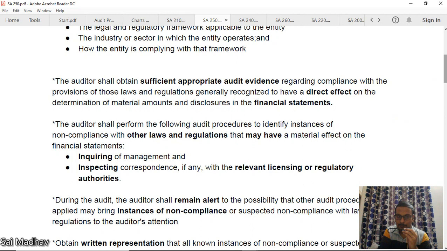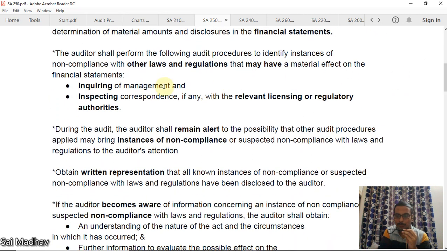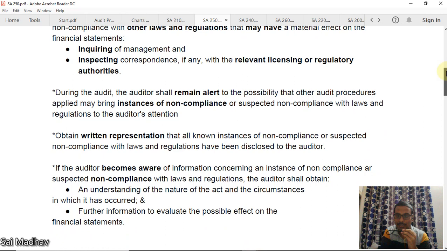First, you inquire with management if there are non-compliances, and inspect correspondence, if any, with relevant licensing or regulatory authorities. For example, the company is writing to TDS authorities or GST authorities regularly in letters or emails. We should check those. Why are they writing regularly? Are there any non-compliances? We should know them. During the audit, the auditor shall remain alert to the possibility, that is professional skepticism, which may bring up instances of non-compliance. You should always remain alert.